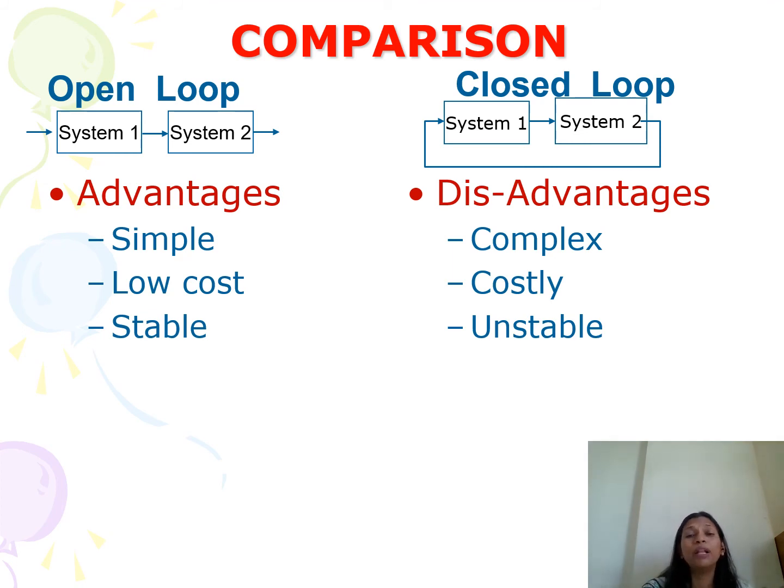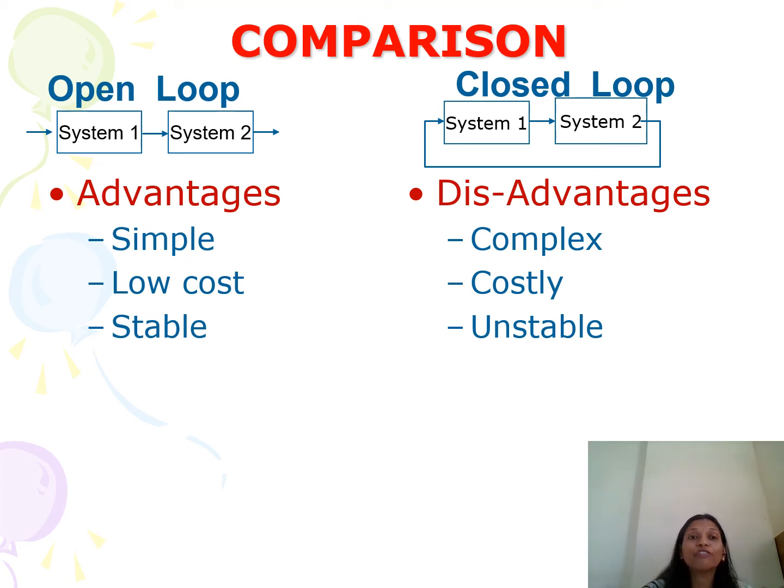Why is it unstable? Because according to the control action, the output is continuously changing. The feedback is given, and according to that the controller changes its output continuously. Therefore, the output of closed loop system is unstable.